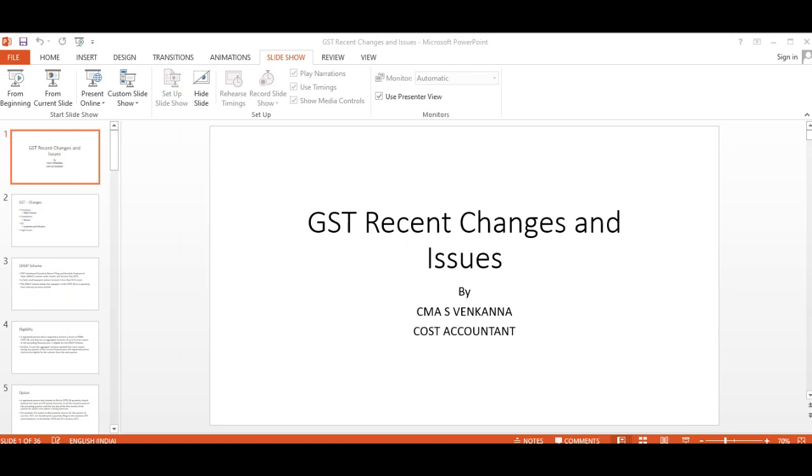GSTR-3B not filing is a late fee matter. Interest is for the purpose of payment of tax liability. If such excess liability has not been paid within the quarterly GSTR-3B due date, it amounts to interest payment till it is paid. So you have to file 3B irrespective of whatever it is, and then immediately payment has to be made. Also know that without making the payment, you cannot file GSTR-3B in the last quarter. The system will automatically take care of that.